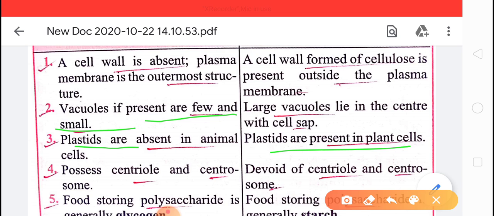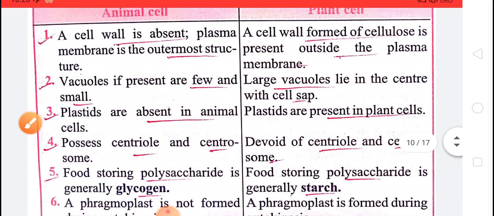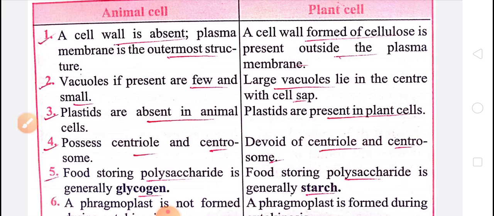They are devoid. Okay, the food is stored in animals in the form of glycogen. Glycogen is a kind of polysaccharide, and the extra food is stored in animals in the form of glycogen, whereas in plants the food-storing polysaccharide is generally starch.